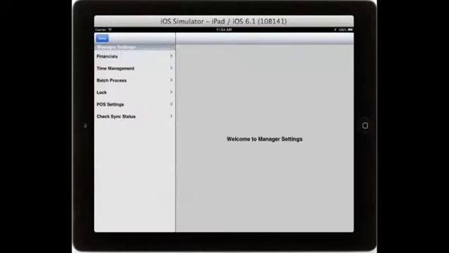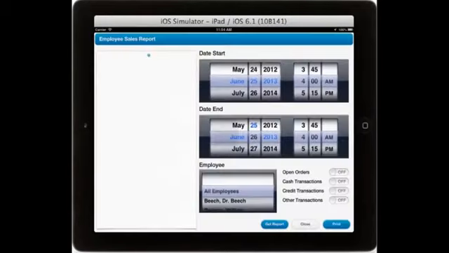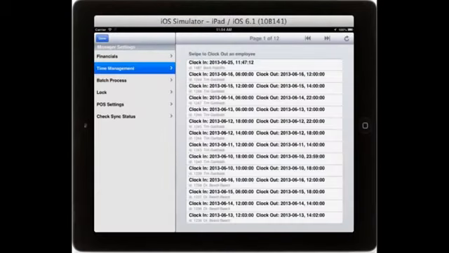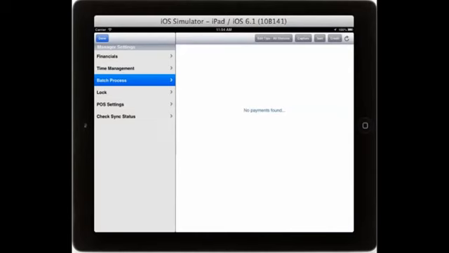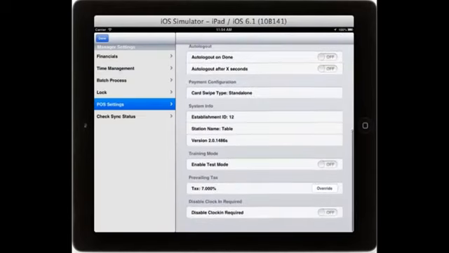and managers can always log in to check their finances, print sales reports, check on your employee clock in and clock out times, capture your batch process at the end of the evening, and change your POS settings.